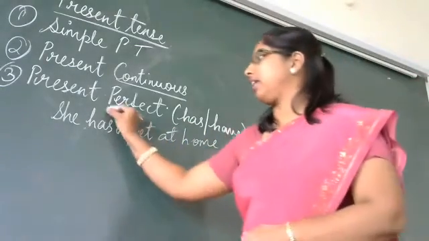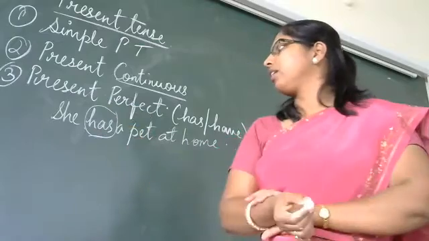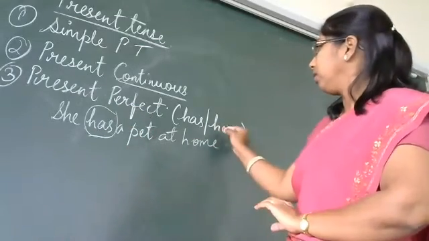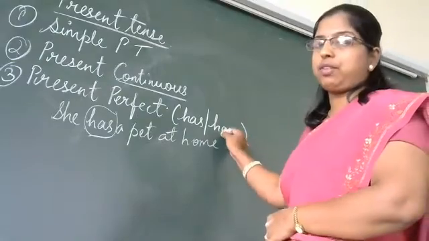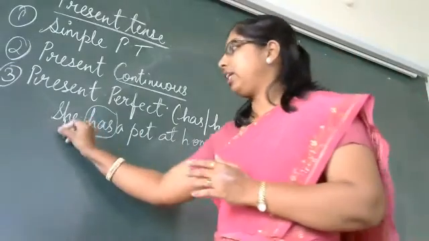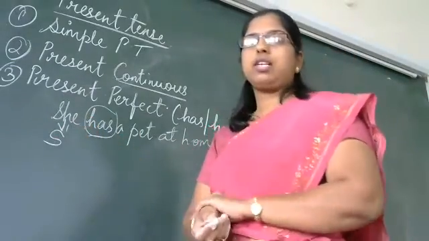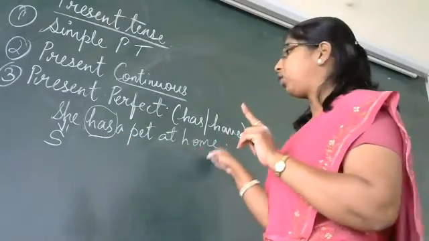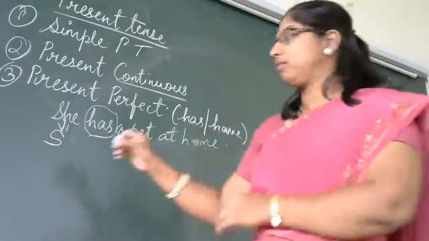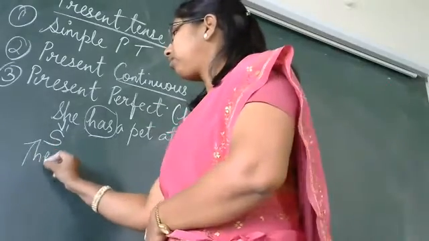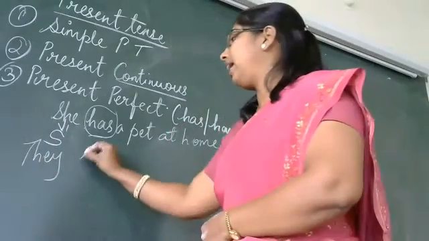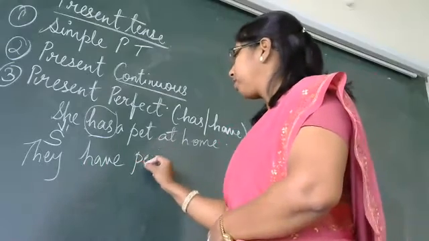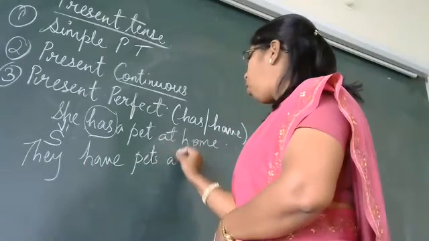She has, here see, what we have used here? She has a pet at home. When do we use have? When it is plural. She is singular, single person, only one. She has a pet at home. If it is plural, they, what we use? They have pets at home.